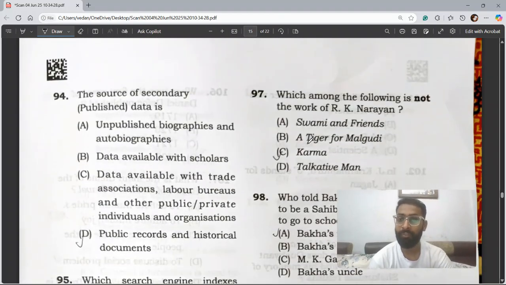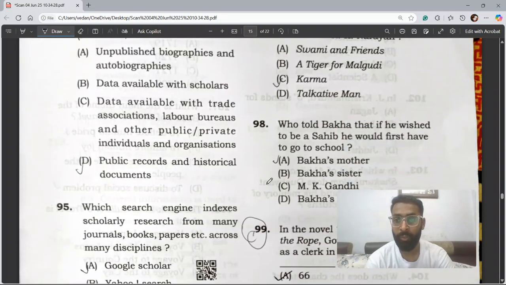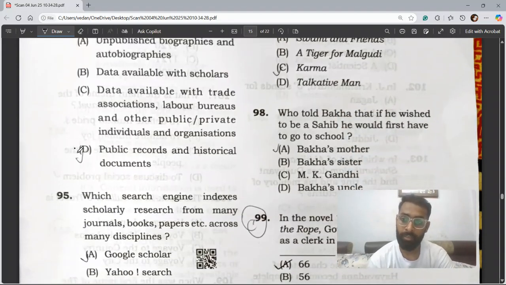Question 94, the source of secondary published data is option D. Option D, public records and historical documents. It would be the right answer.